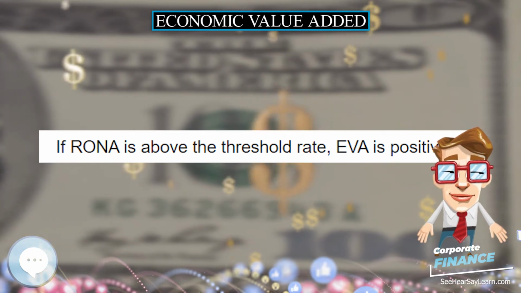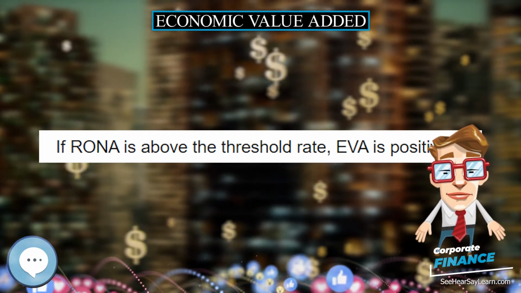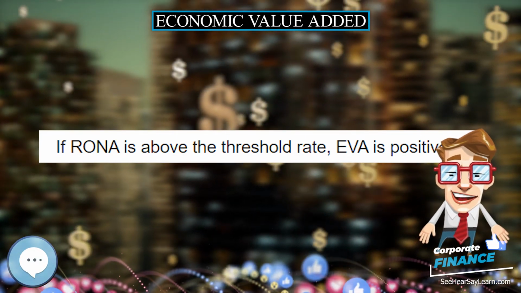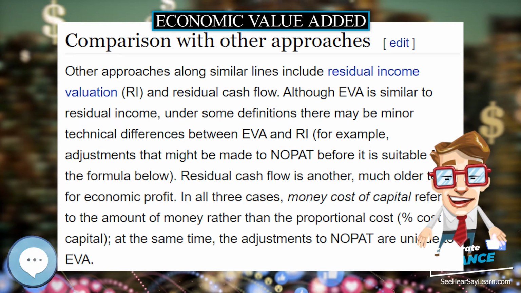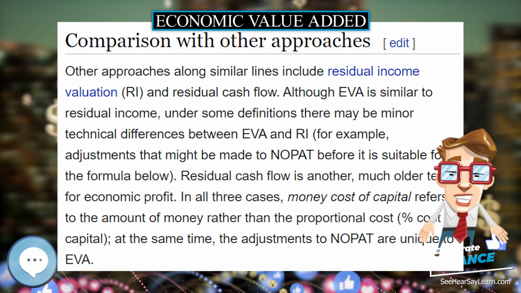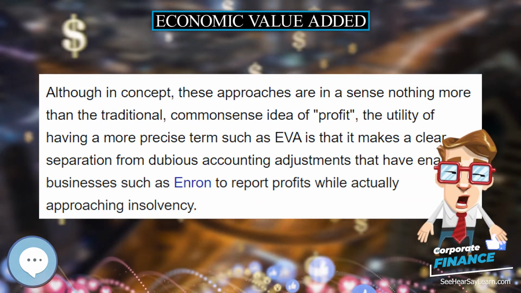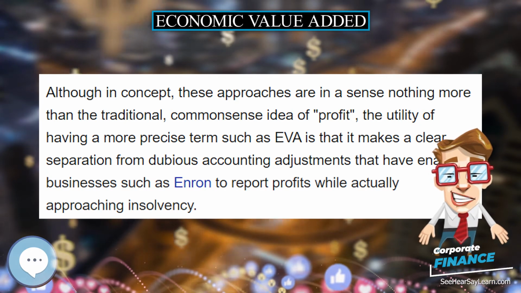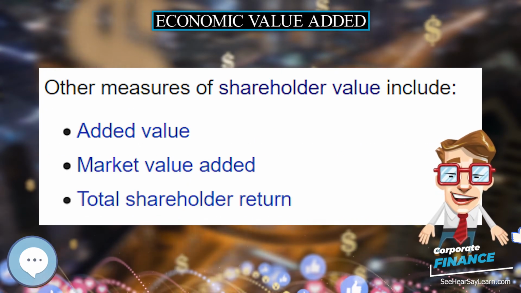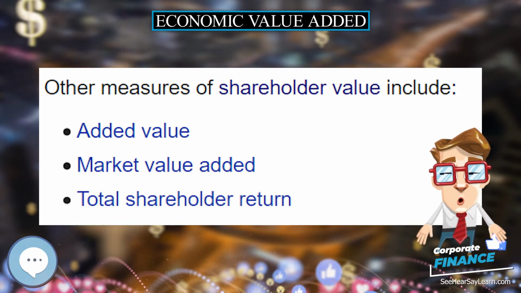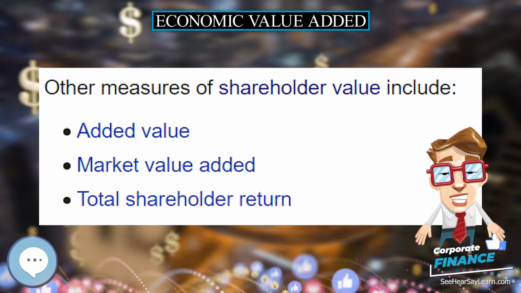Although in concept, these approaches are in a sense nothing more than the traditional, common-sense idea of profit, the utility of having a more precise term such as EVA is that it makes a clear separation from dubious accounting adjustments that have enabled businesses such as Enron to report profits while actually approaching insolvency.